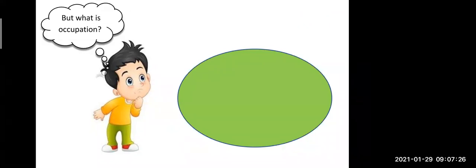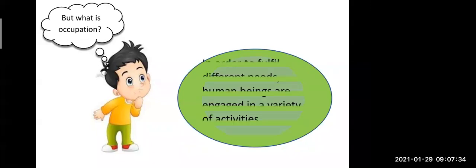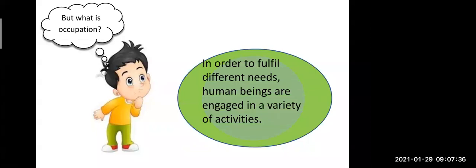We are coming to school, we are teaching you, so we are getting a salary. So these are all occupations, right? So what is the proper definition of occupation?